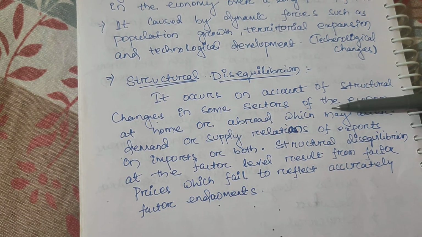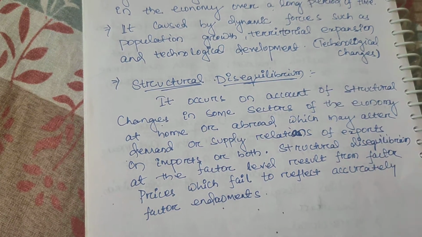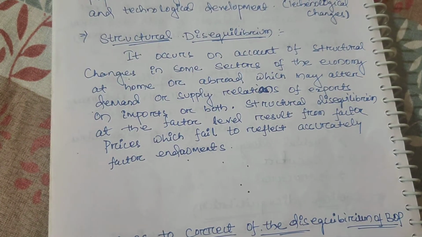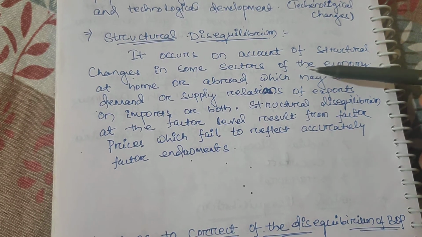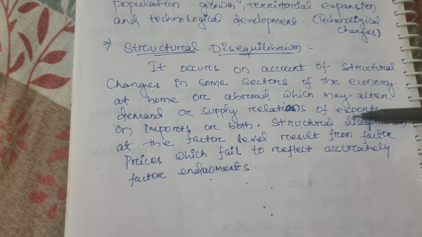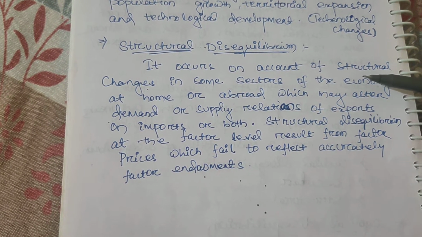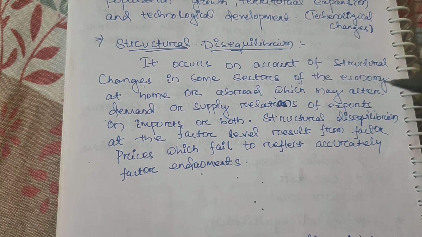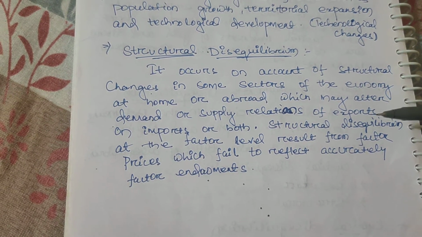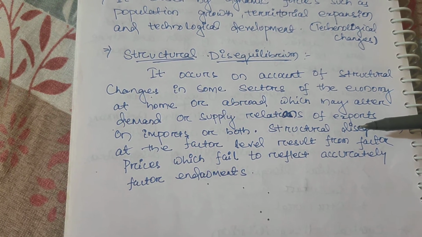When changes happen in these different sectors at home or abroad, they may alter the demand or supply relation of export and import or both, and we find disequilibrium in a structural way. Structural disequilibrium at the factor level results from factor prices which fail to reflect accurately the factor endowment.